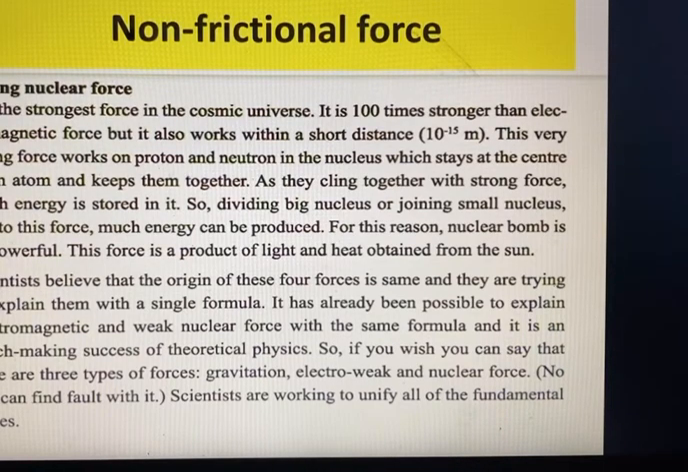Scientists believe that the origin of these four forces is the same, and they are trying to explain them with a single formula. It has already been possible to explain electromagnetic and weak nuclear force with the same formula, and it is an epoch-making success of theoretical physics. So, if you wish, you can say that there are three types of forces: gravitation, electroweak, and nuclear force. No one can find fault with it. So scientists are working to unify all of these fundamental forces.